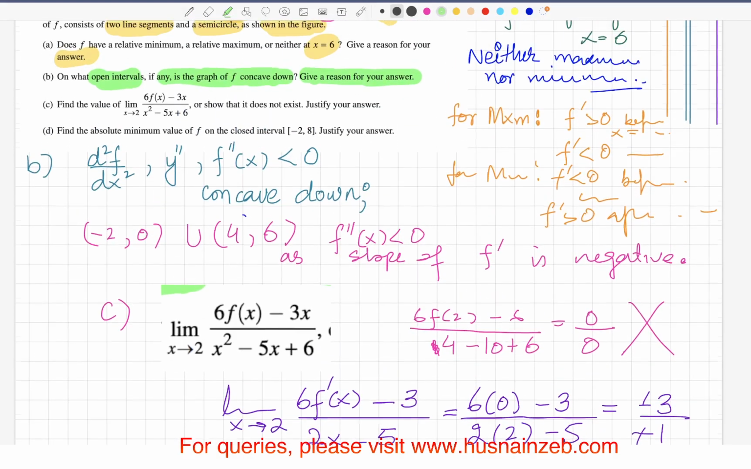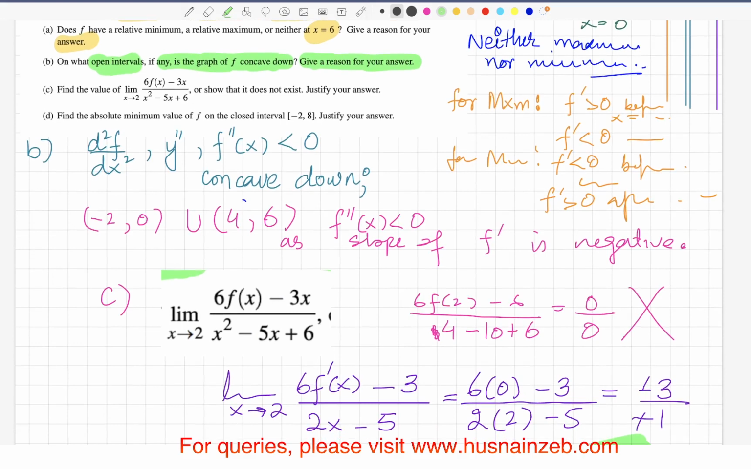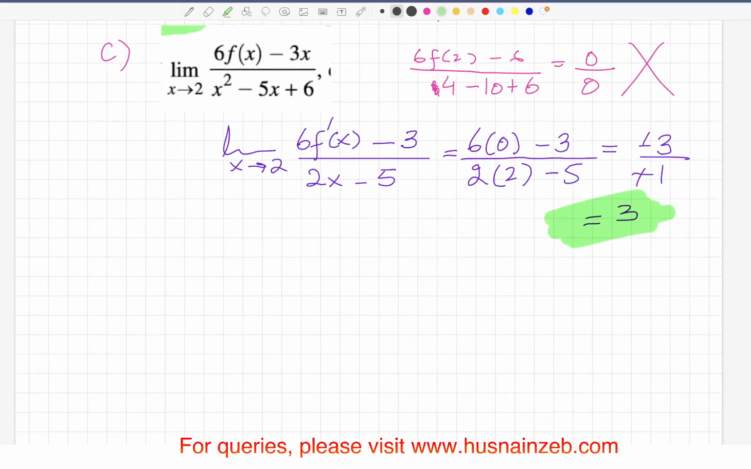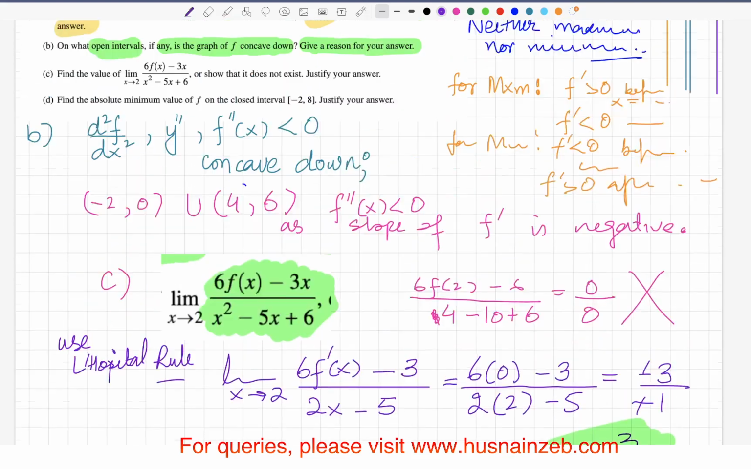Find the value of the limit or show that it does not exist. Justify your answer. Well, as x approaches 2, this expression approaches 3, and we have used L'Hopital's rule. Okay, fine. So that's pretty much it for the C part.